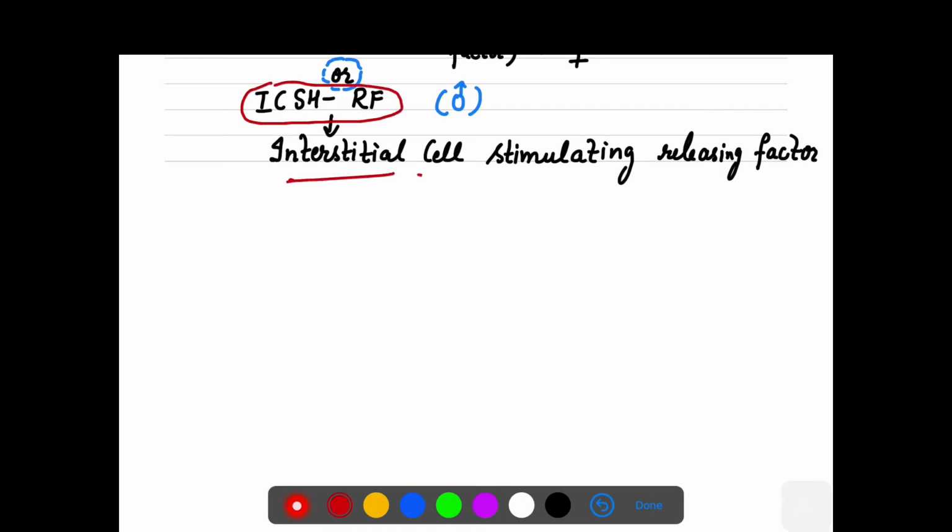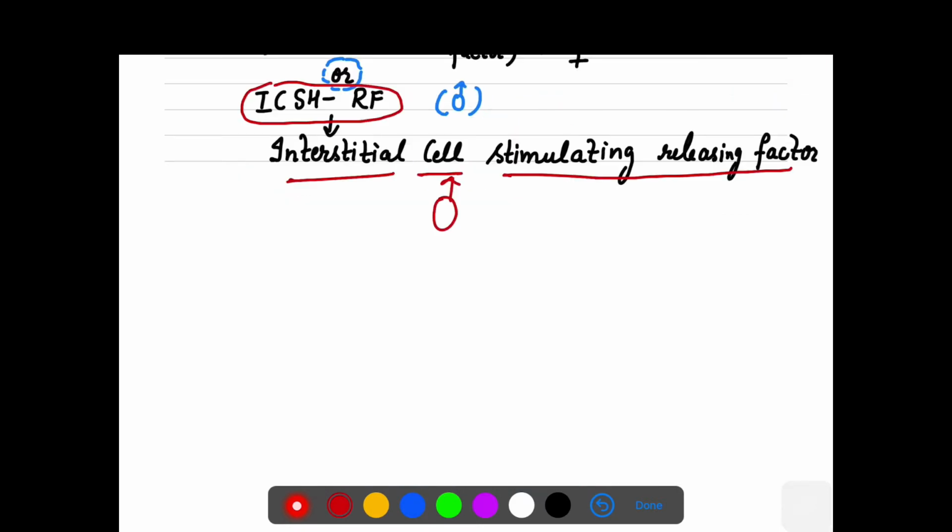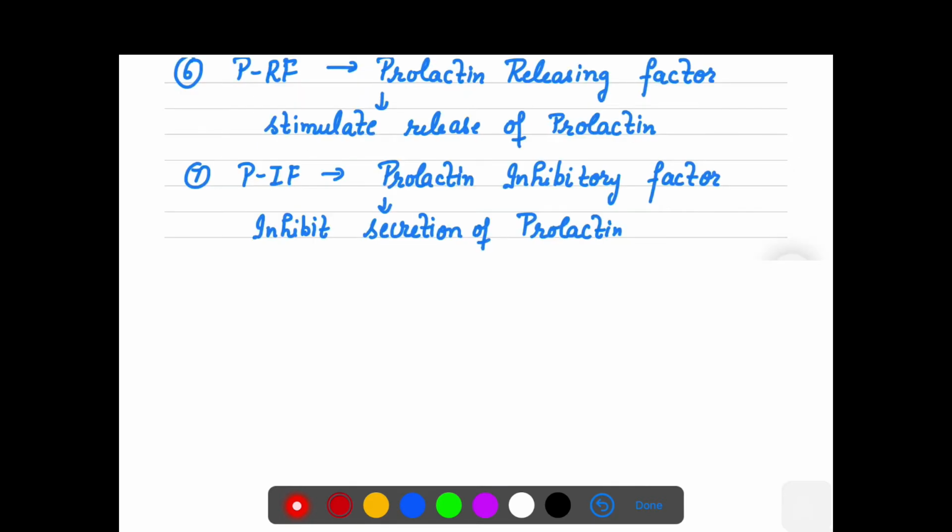Then ICSH, interstitial cell stimulating hormone releasing factor, is observed in the males. So GnTH or GnRH has two further components, that is FSH as well as LH, or if it is a male, then it will be ICSH. Then there is another pair, releasing and inhibitory, that is for prolactin.